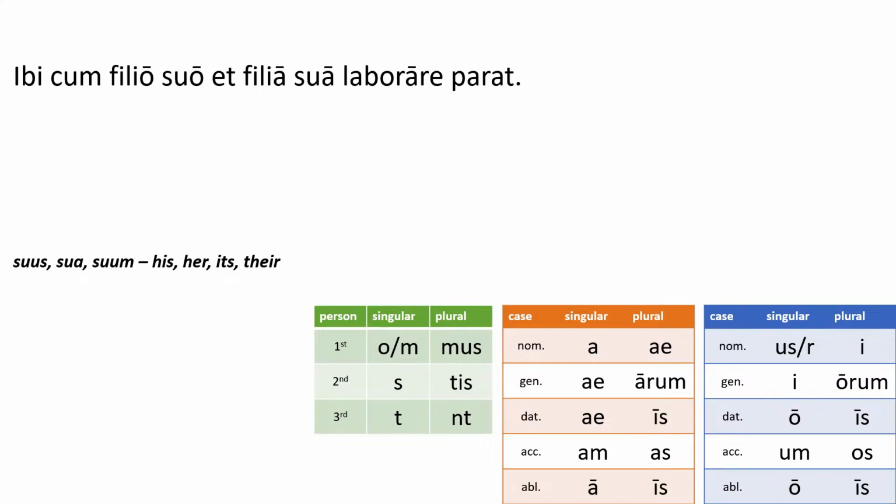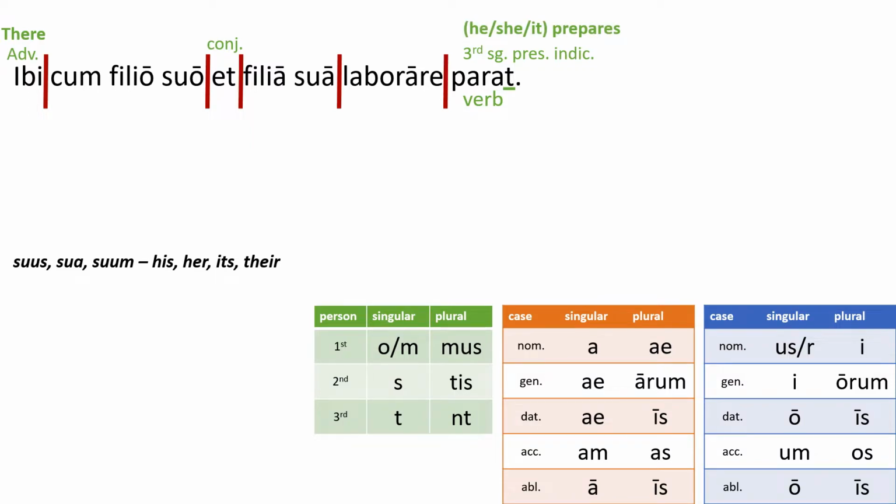Read the sentence. Ibi cum filio suo et filia sua laborare parat. I can label ibi, it's an adverb. It means there, like over there in that place. I also see et, conjunction again. I don't know what it's joining. Probably the words on either side of it, but I don't know yet. Ooh, parat, that's my verb. It ends with a T. Third person singular. He, she, or it prepares.